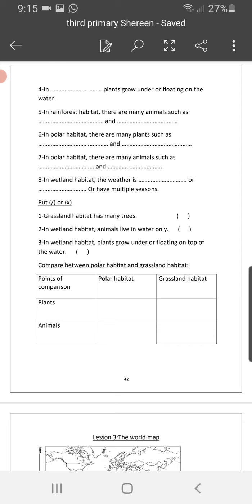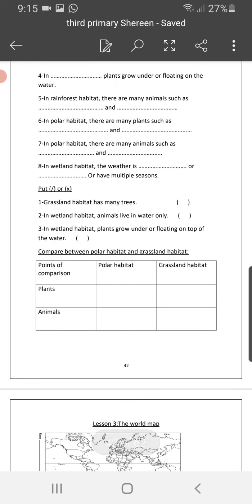Okay, number 6. In polar habitat, there are many plants. Oh yeah, it's full of ice, so only moss, which is like the tahalib we said, the plants coming over the stones or so on. And the shrubs. The shrubs are the same as bushes, small trees. Okay, number 7.